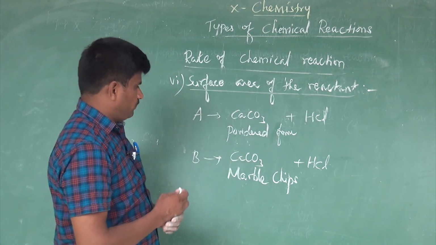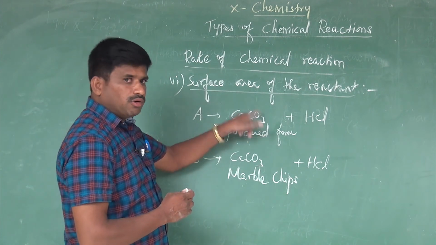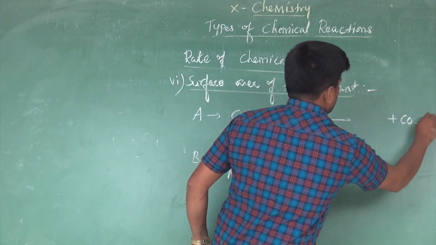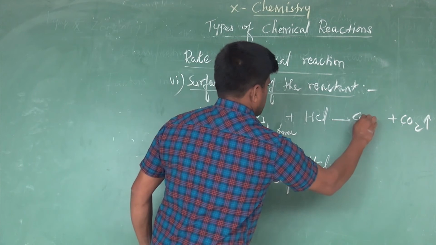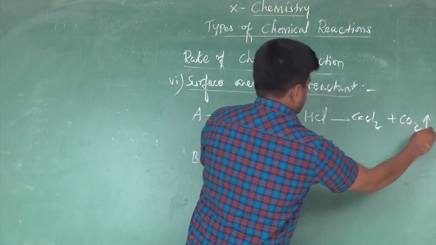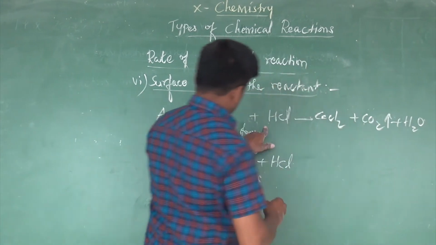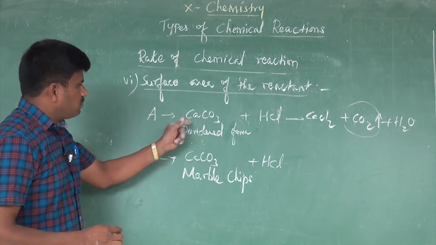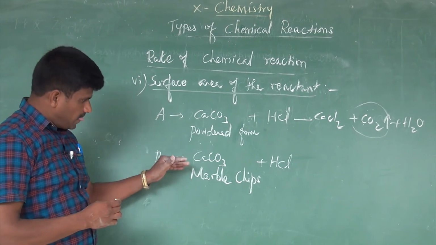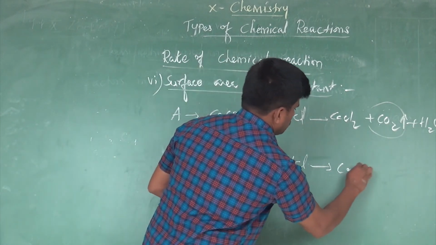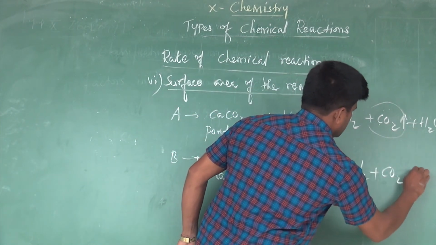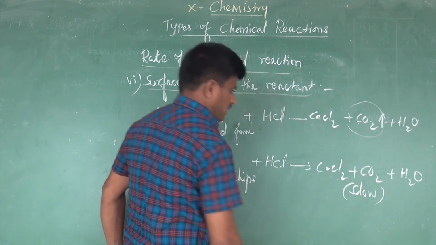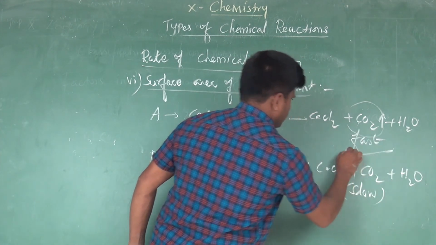Among these, in test tube A the powdered form of calcium carbonate liberates carbon dioxide gas in greater amount. That means it forms calcium chloride, the additional product is carbon dioxide, and one more byproduct is water. The liberation of carbon dioxide gas is faster in powdered calcium carbonate. In the other test tube, it also forms calcium chloride and carbon dioxide gas with water as a byproduct, but this reaction is slow in rate. This reaction is fast in rate.